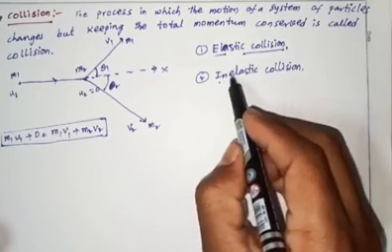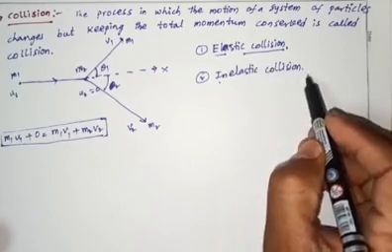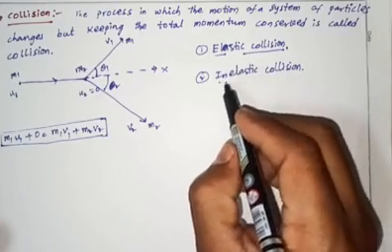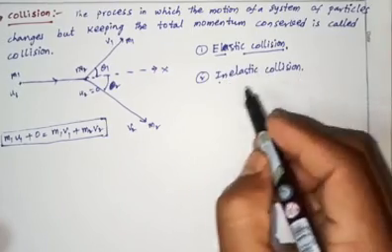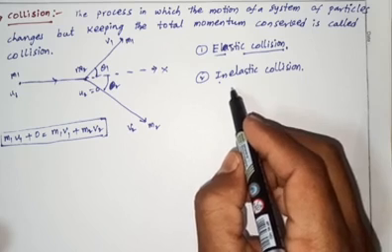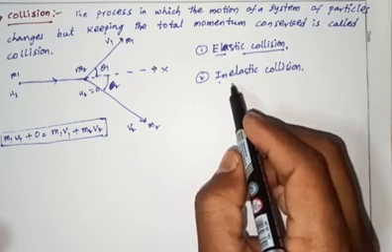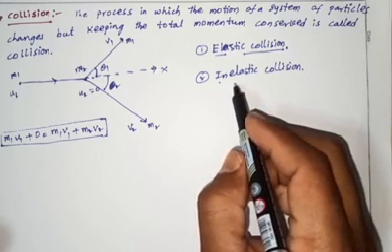Inelastic collision is the collision that obeys conservation of momentum but does not obey conservation of kinetic energy.